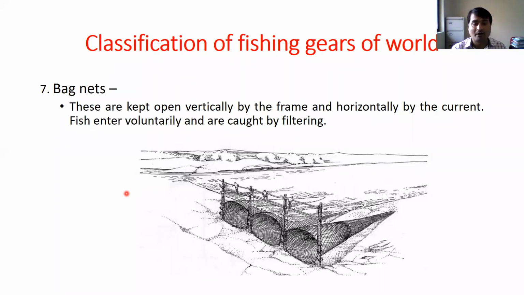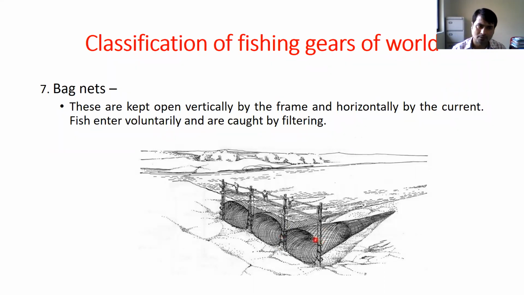You can see several conical shaped bag nets. The net has two kinds of mouth opening, one horizontal and another vertical. The horizontal opening we maintain with the help of water current. If water is flowing in, its mouth opens automatically. But the vertical opening we maintain with the help of a frame made up of wood or some other structure.